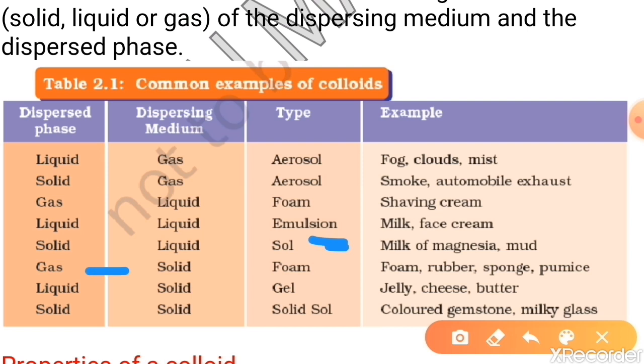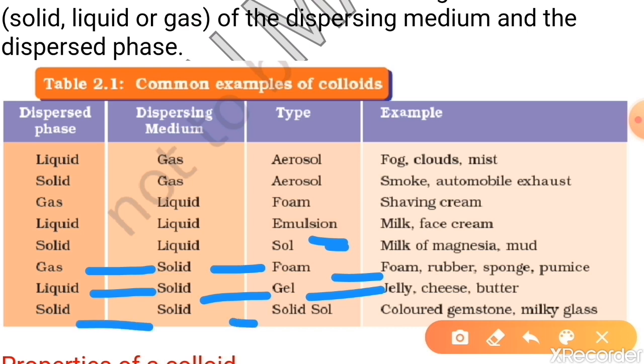Now, gas in solid. When gas is dispersed in a solid, we say it is foam, and examples of foam are rubber, sponge, pumice stone. Liquid in solid. When a liquid is dispersed in a solid medium, we say it is gel. Examples are jelly, cheese, and butter. At last, when a solid dispersed phase is in a solid dispersing medium, we say it is solid sol. Examples are colored gemstones and milky glass.